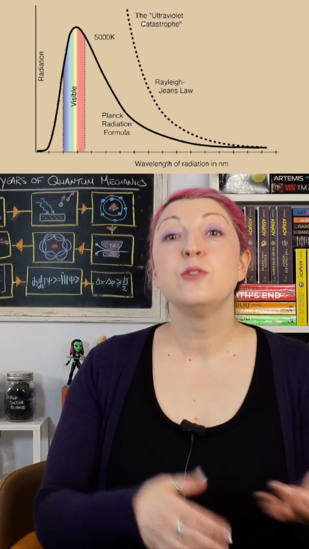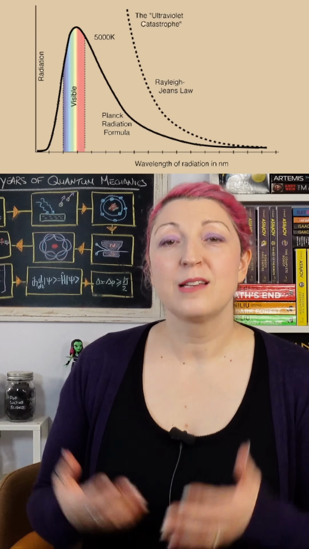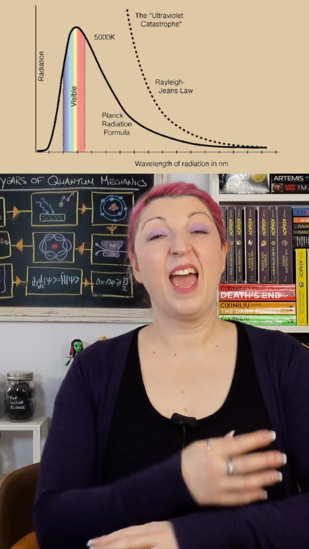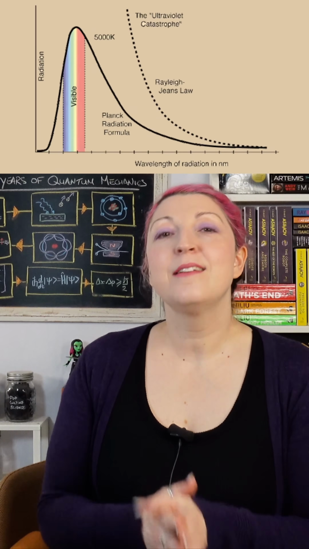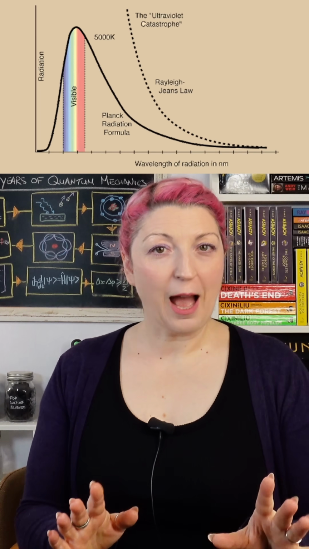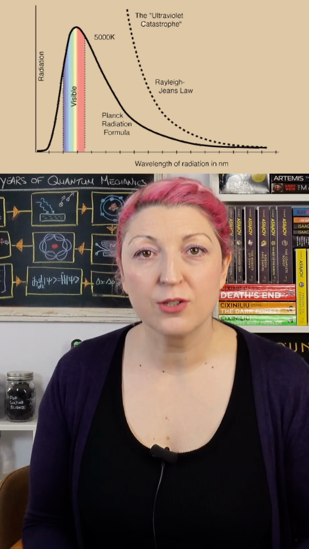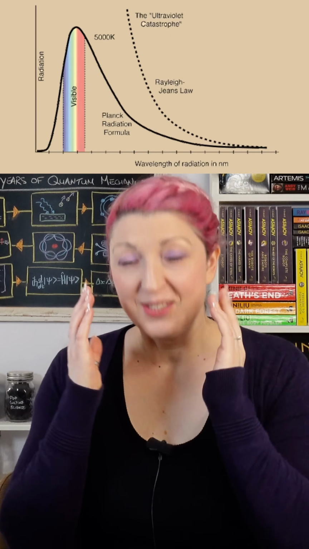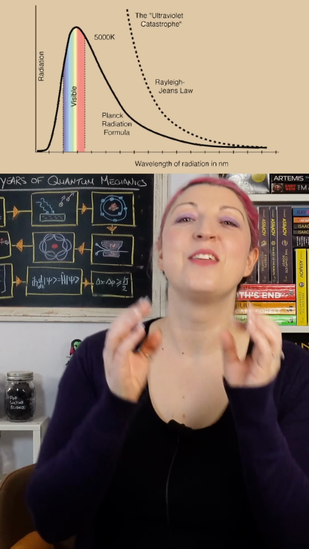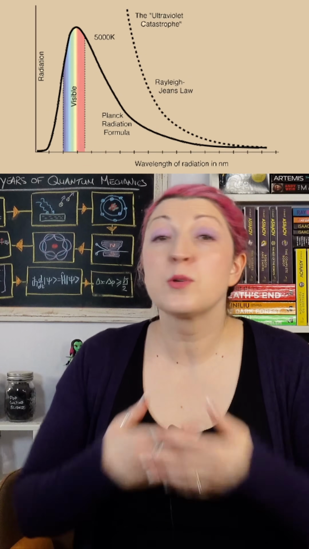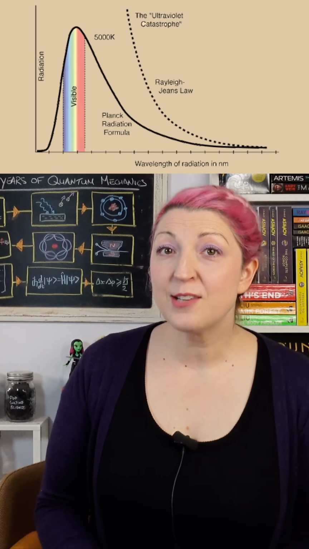Now, Planck was trying to fix the equations. So instead of letting energy be absorbed and emitted in any amount, he tried a different approach. What if it only happens in fixed size chunks? And he called these chunks quanta. Suddenly the equations worked. The theoretical curve matched what was actually observed, so there was no more ultraviolet catastrophe.